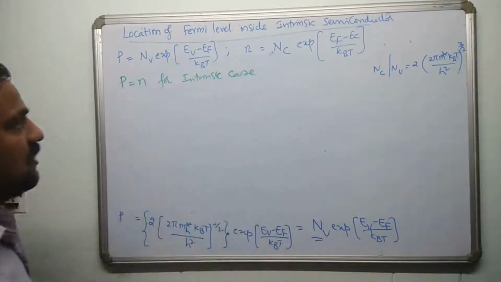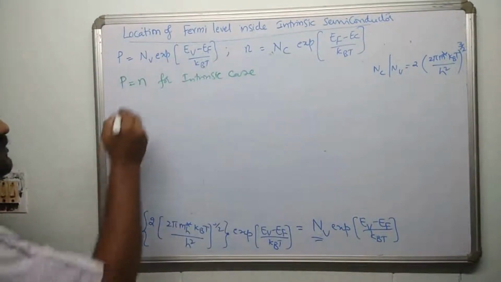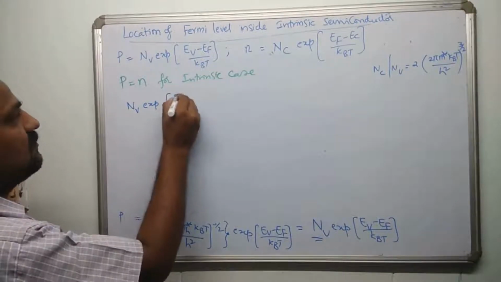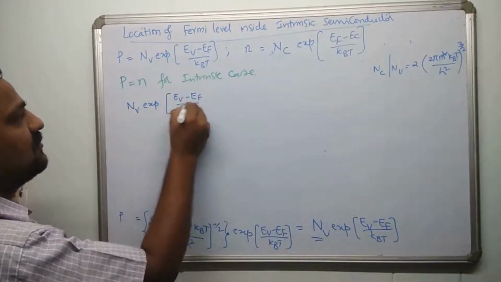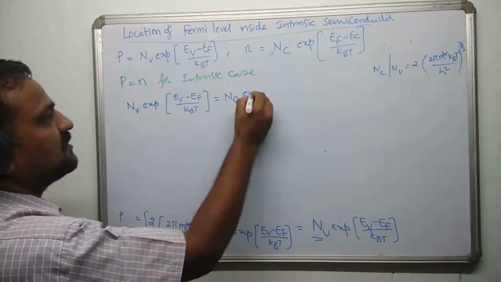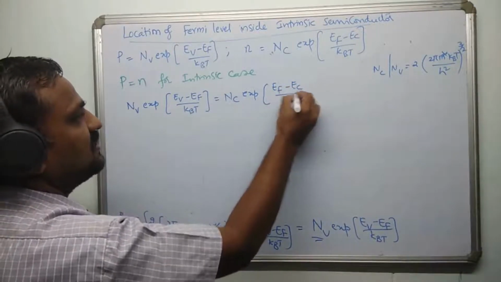If I equate both of them, I can write Nv exponential of (Ev minus Ef) divided by kBT equal to Nc exponential of (Ef minus Ec) divided by kBT.